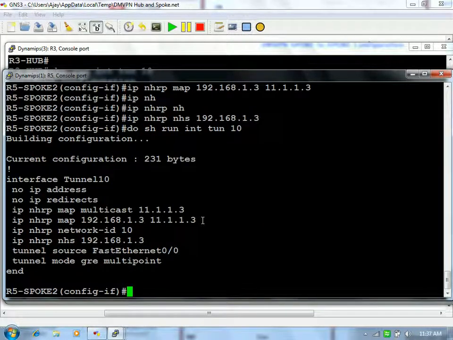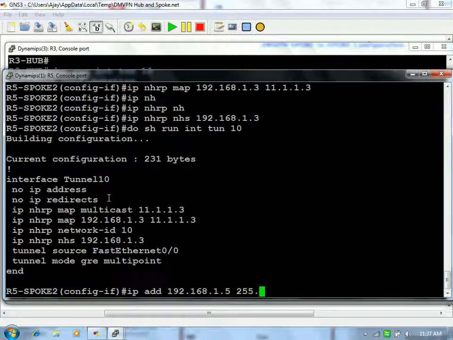Are we missing anything else? Concentrate here, guys. That is the hub. This is the no split horizon we are supposed to configure on a hub, not on the spoke. Yes, exactly. Because see the first thing, you read everything, you will come to know that IP address